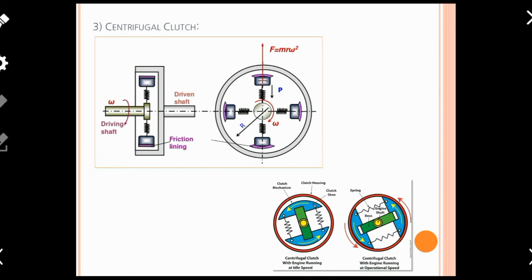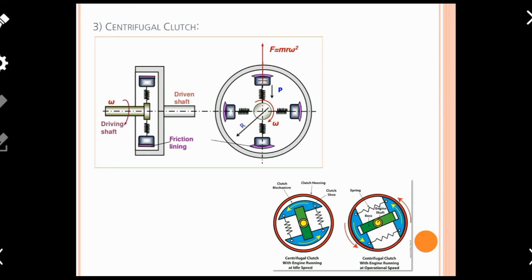Over here this driving shaft has four springs at the outer peripheral surface. The one end of each spring is connected with the shaft and the other end is with a shoe. Whereas the driven side contains only the outer surface of this body. So ultimately we can say that the driven shaft has only a housing which houses this initial arrangement of shoe, spring and driving shaft.